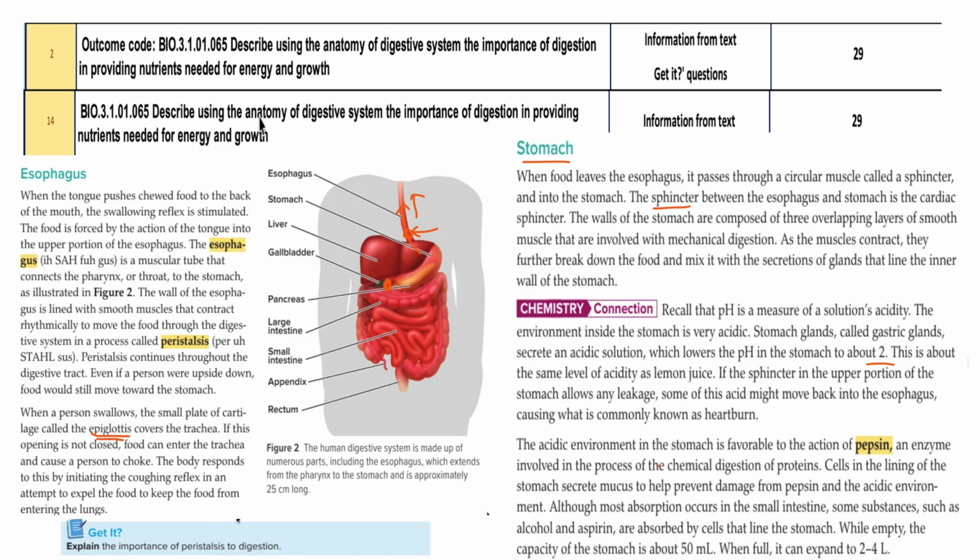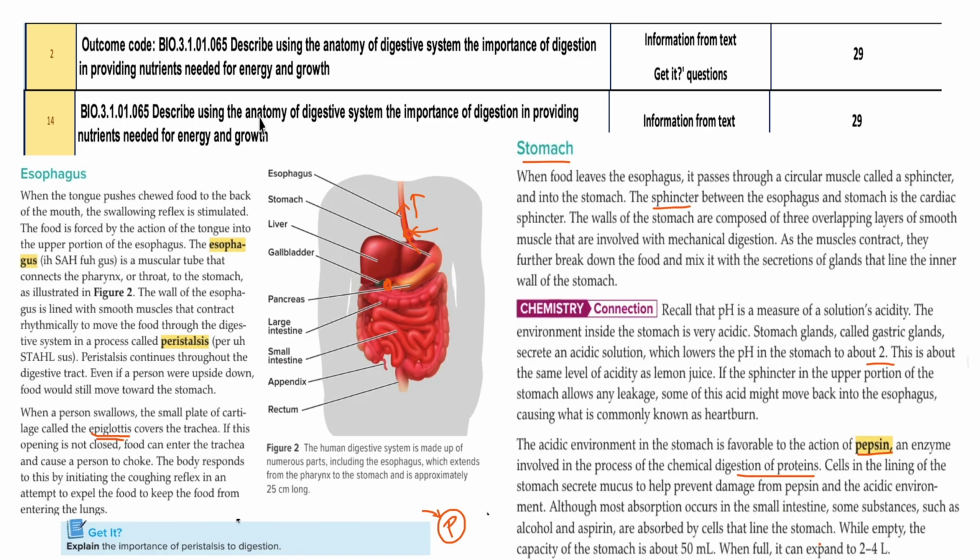Okay, so the pepsin, right? Pepsin, see, P, it is P. So pepsin is for the digestion of the proteins. The pepsin can start digestion only in the stomach because it needs an acidic environment. So the digestion of proteins starts in the stomach because it needs an acidic environment.